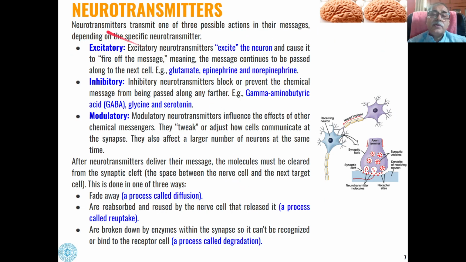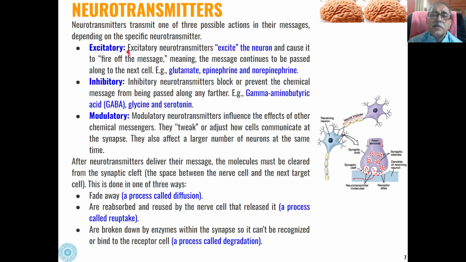Now, neurotransmitters, as I've told you, transmit the message from one nerve cell to the other nerve cell or muscle cell or other part of the body. And these messages depend upon the specific neurotransmitter. They have been classified into three types: excitatory, inhibitory, or modulatory neurotransmitters.